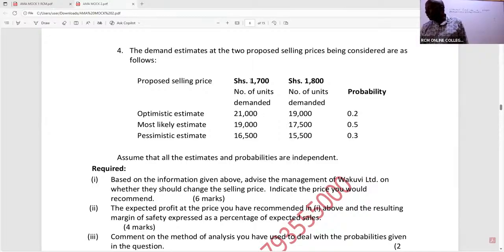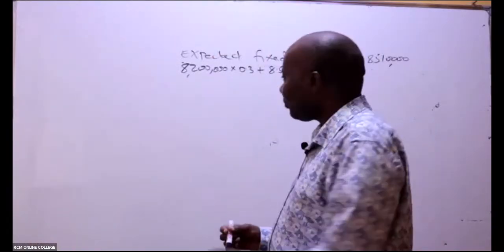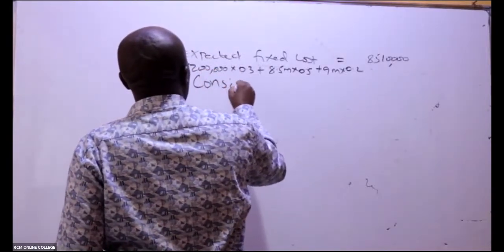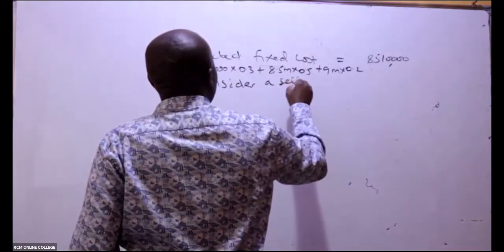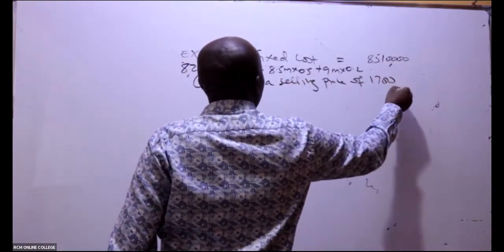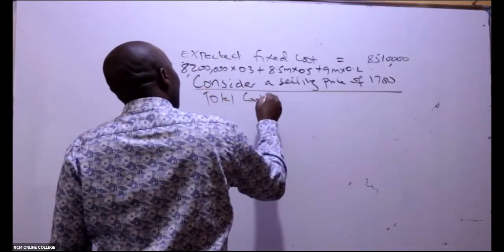So first of all, let's deal with this price of 1,700. We are asking ourselves, if we charge 1,700, how much shall we be able to get in form of contributions? So the first price we consider, a selling price of 1,700. I want to know the total contribution.